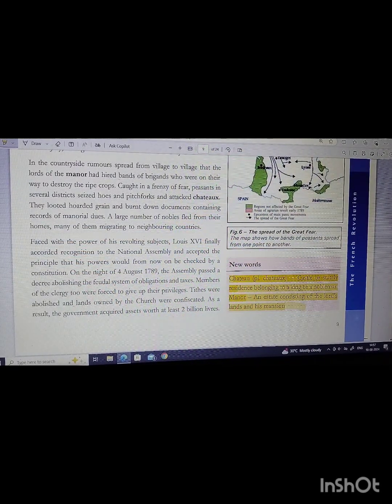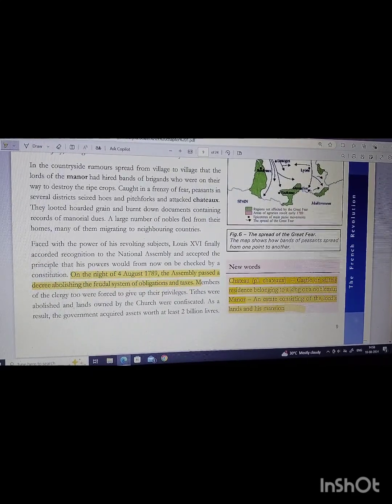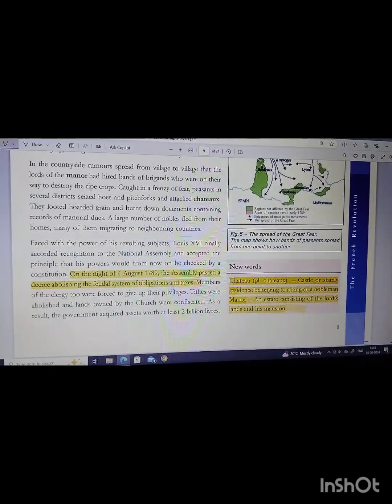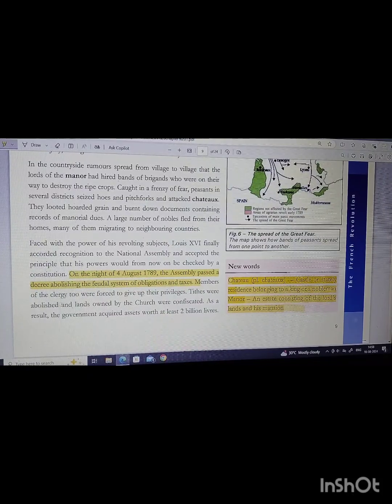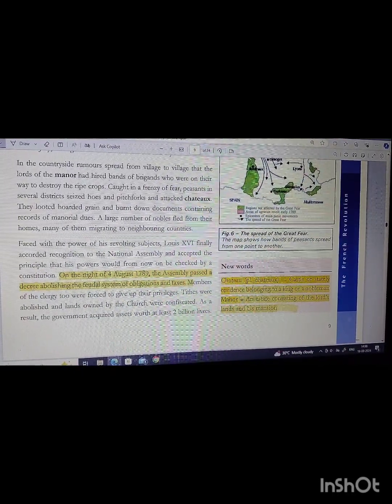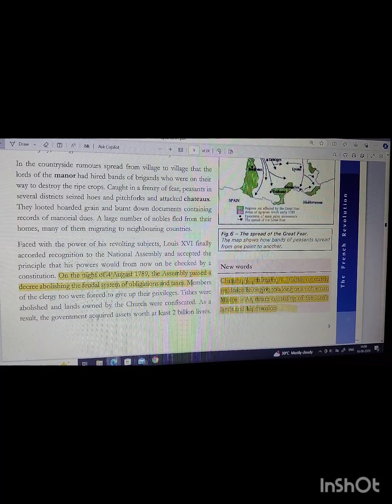On the night of 4th August 1789, the Assembly passed a decree abolishing the feudal system of obligation and taxes. Remember the date, the night of 4th August. Members of the clergy too were forced to give up their privileges. Tithes were abolished and lands owned by the church were confiscated. So the tithe was abolished, and the lands that were owned by the church were taken away. As a result, the government acquired assets worth at least 2 billion livres.